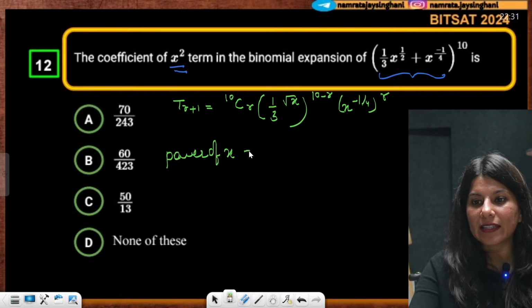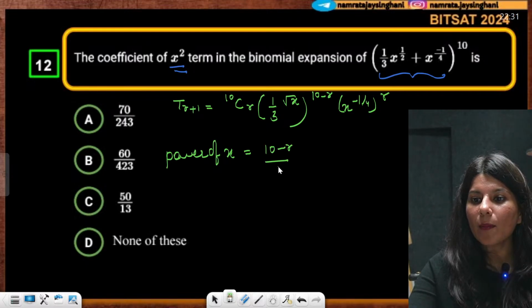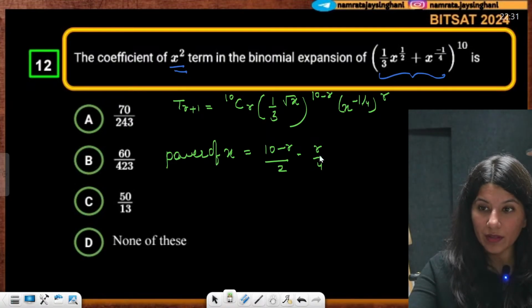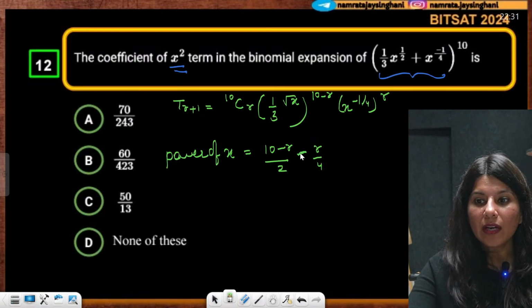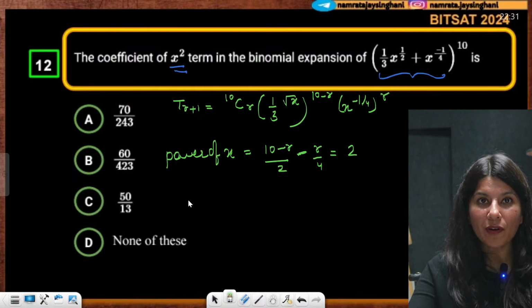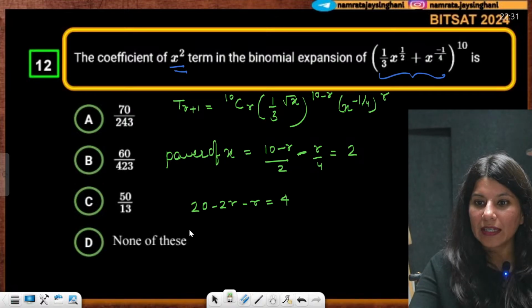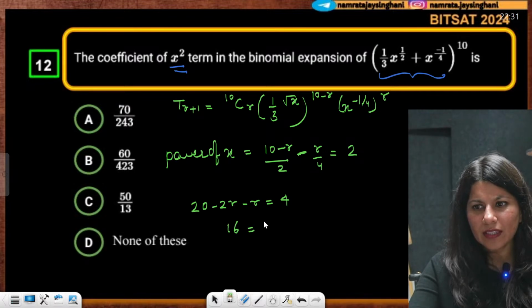From here the power of x is (10 minus r) upon 2 and this is minus r upon 4, and this is nothing but 2. So now this is 20 minus 2r minus r equals 4. Correct? So 20 minus 4, 16 is nothing but 3r.